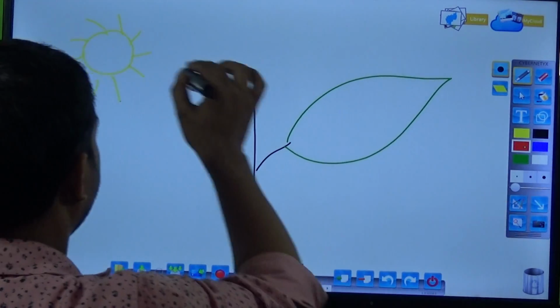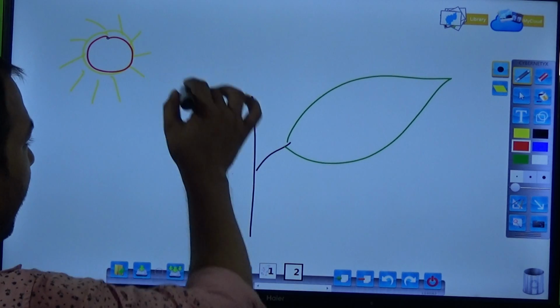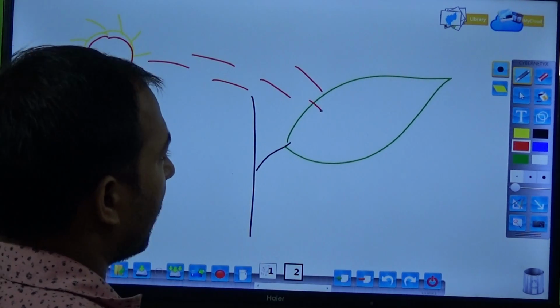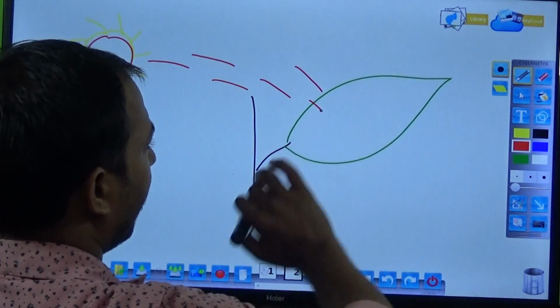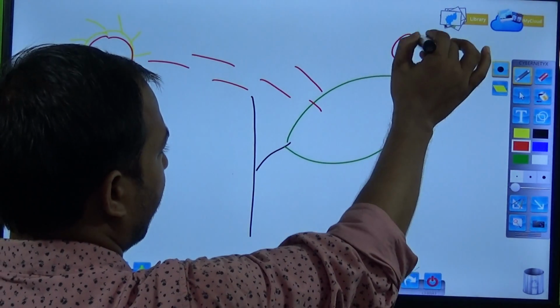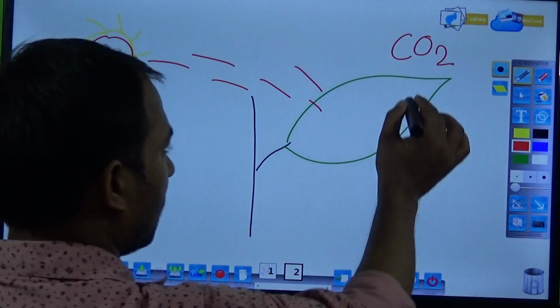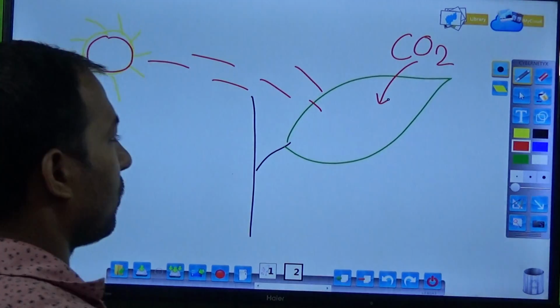Here is sunlight, and sunlight is trapped. And this is the atmosphere. So carbon dioxide, which is present in the atmosphere, comes into the leaf.